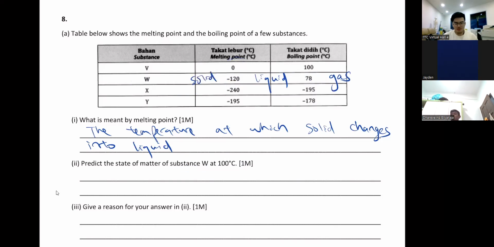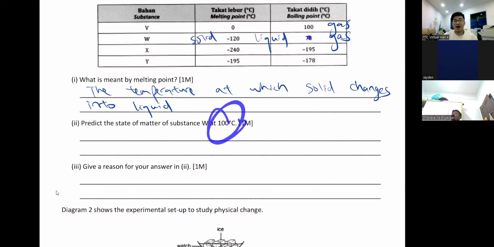You see, water's melting point is 0, right? Anything below 0, they are ice, right? Your fridge is below 0, right? Your freezer, so it's ice lah. So between 0 and 100, like our water here, it is a liquid. And then above 100, that's when they become steam. That's your gas. So same thing here. So you see, 100 degrees is higher than 78, right? So your state would be gas. Okay, that would be a gas.